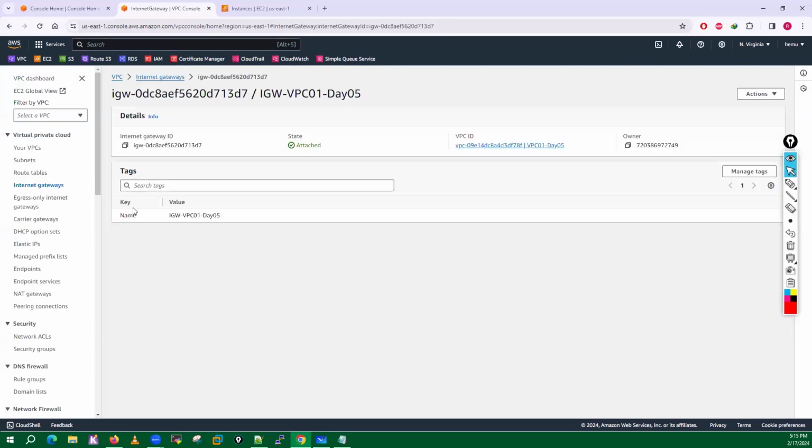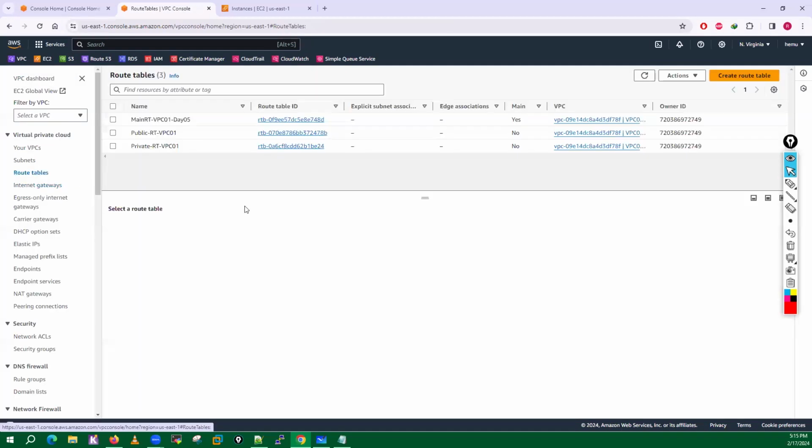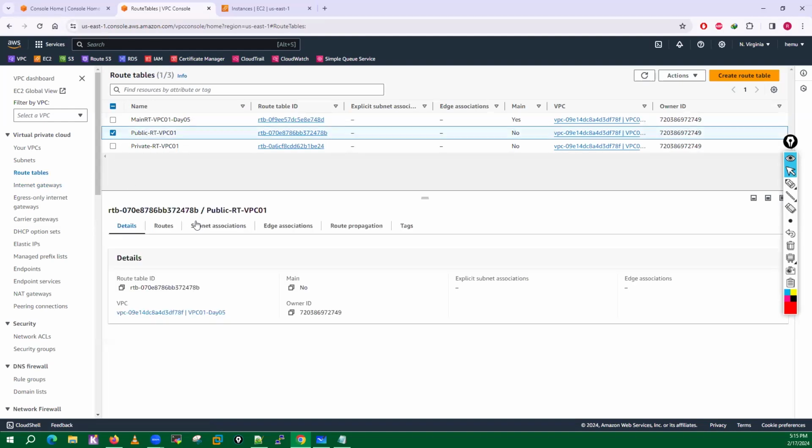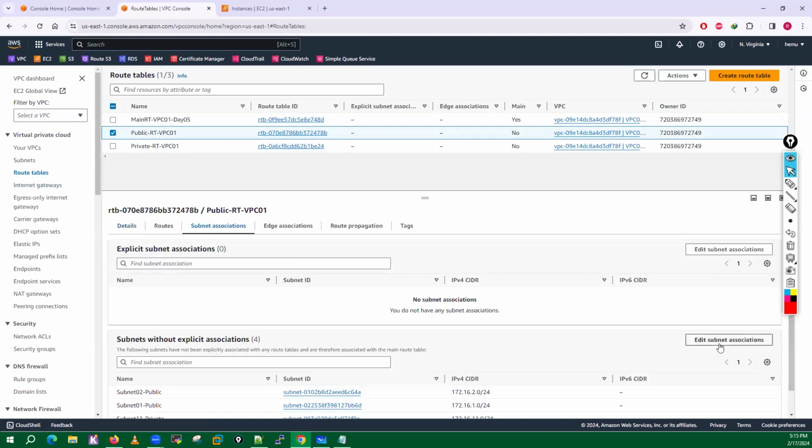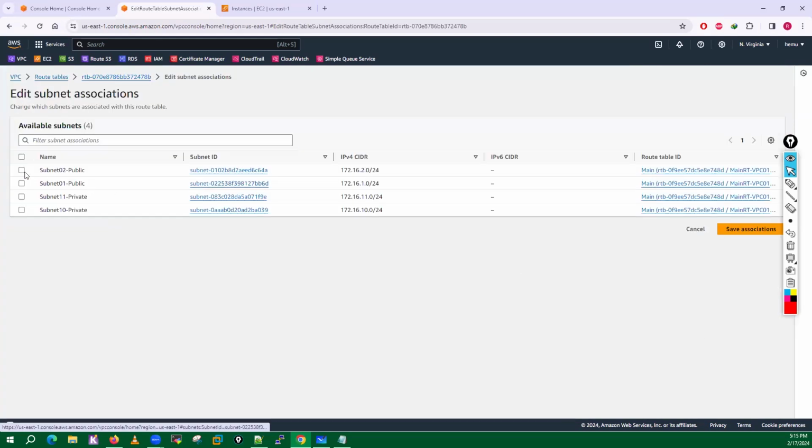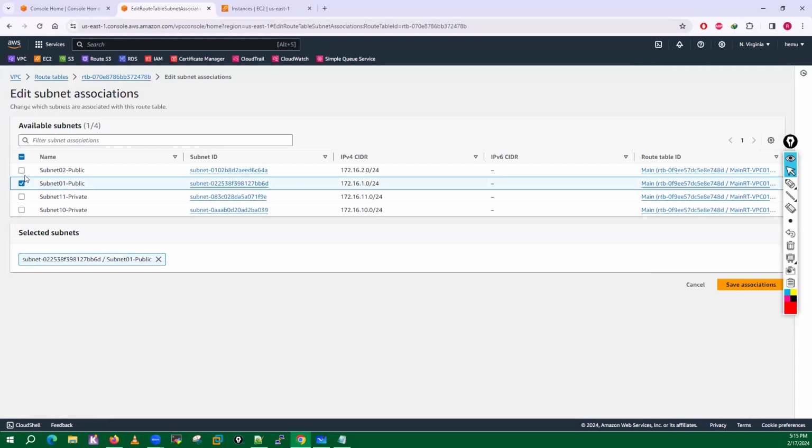Now guys, here is a question. I have these route tables now. This is my public route table. So I will go into the subnet association, edit subnet association, and select subnet 01, which is public, and subnet 2, which is public. I will select these 2 subnets here.